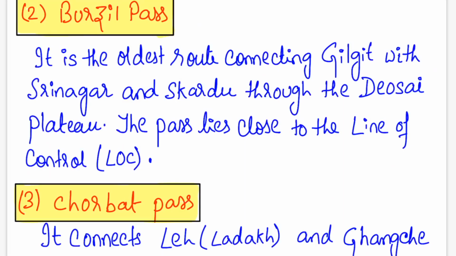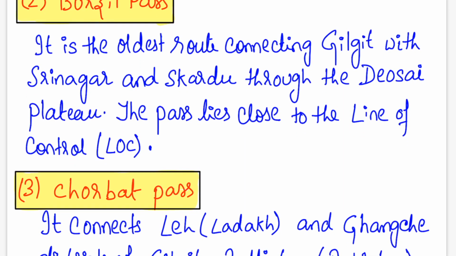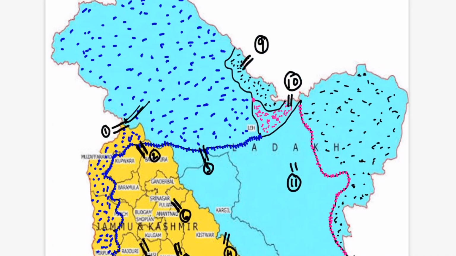The second one is your Burzil Pass. It is the oldest route connecting Gilgit with Srinagar and Skardu through the Deosai Plateau. The pass lies close to the LOC. We'll see the location. See, this is the Burzil Pass. It lies close to this LOC and it connects the Gilgit part.